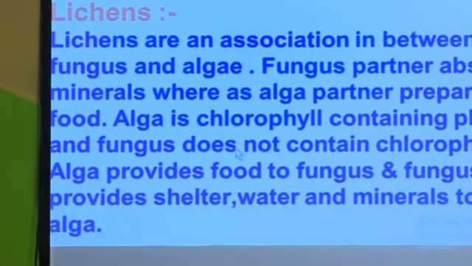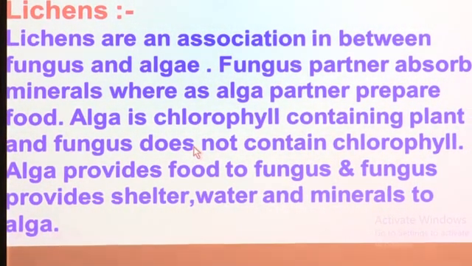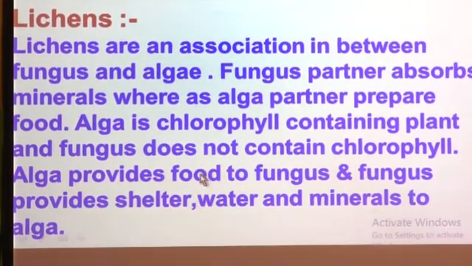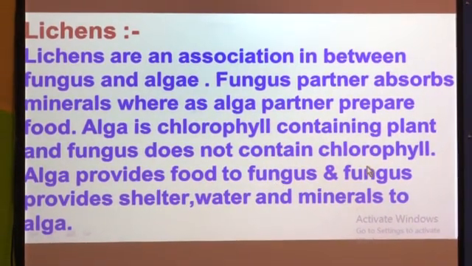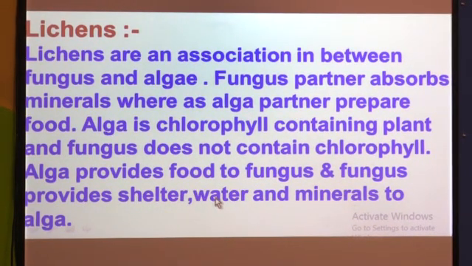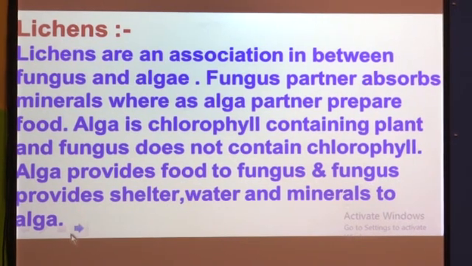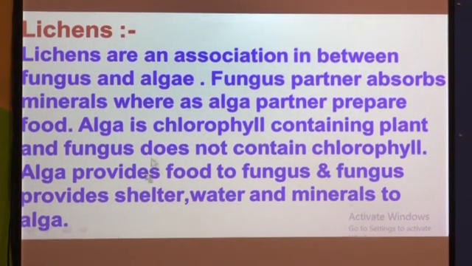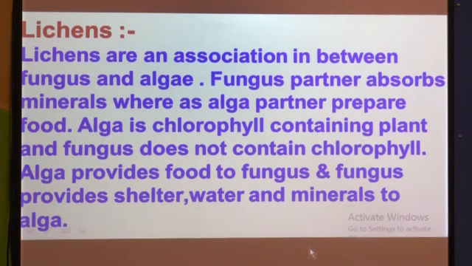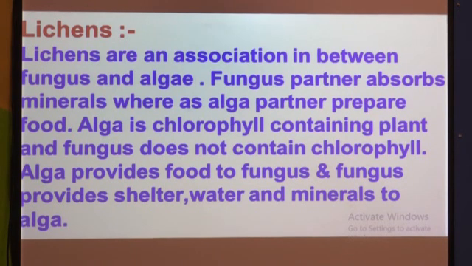So here, alga provides food to fungus. Because algae can prepare their own food, they share their food with fungus, and fungus provides shelter, water and minerals to the alga. So here it is an association between these two plants, fungus and algae.